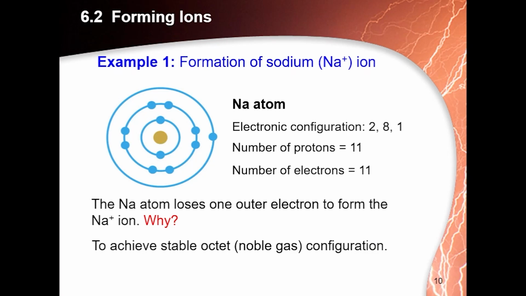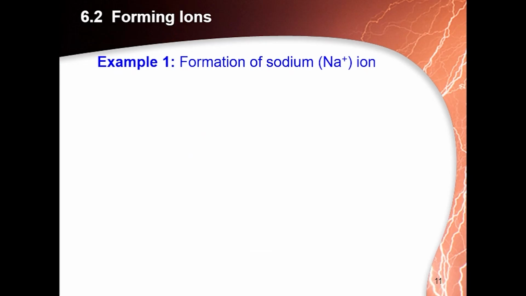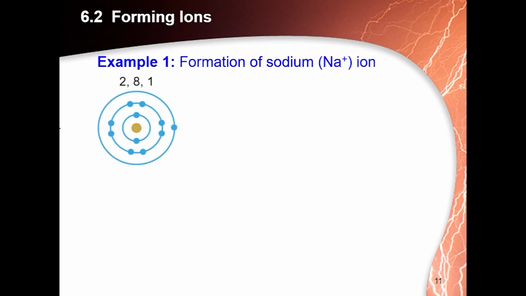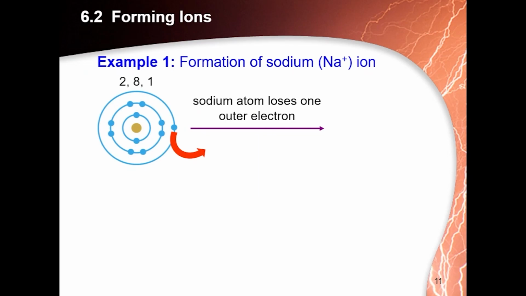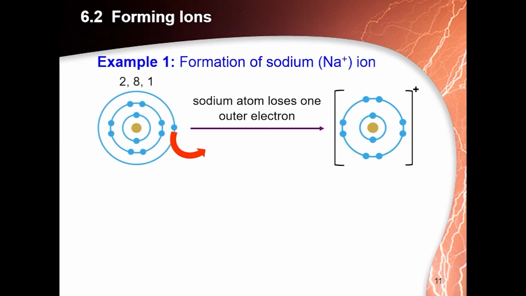If the question is why, the answer is very simple: to achieve the stable octet noble gas configuration, its inner shell will be complete, 2,8. Formation of the sodium ion: the sodium atom loses 1 electron and now it becomes the sodium ion, and it has a positive charge. We use brackets and put the positive sign on the upper right side, which is the standard form to present a positive ion. 2,8 is the electronic configuration.